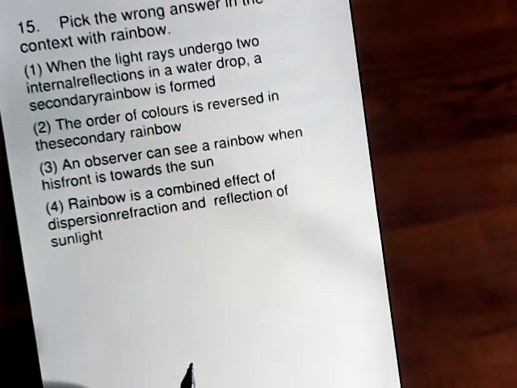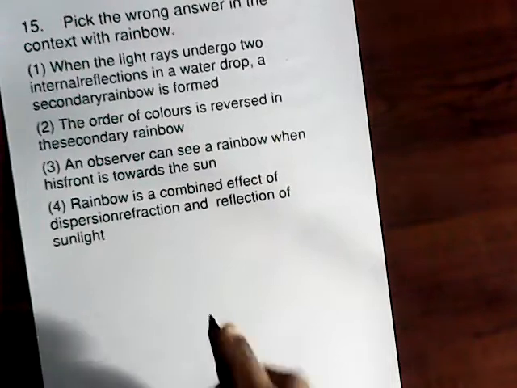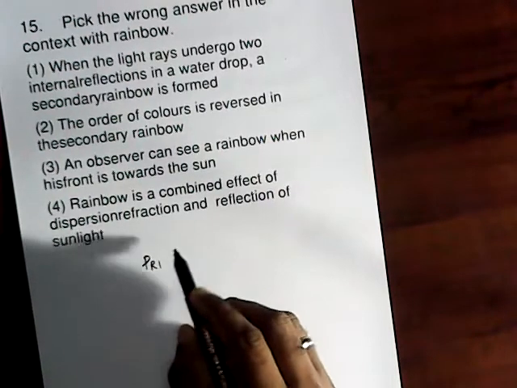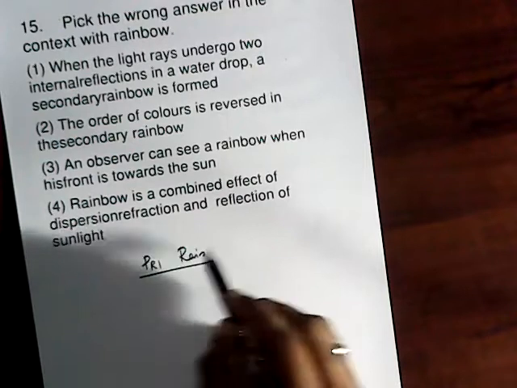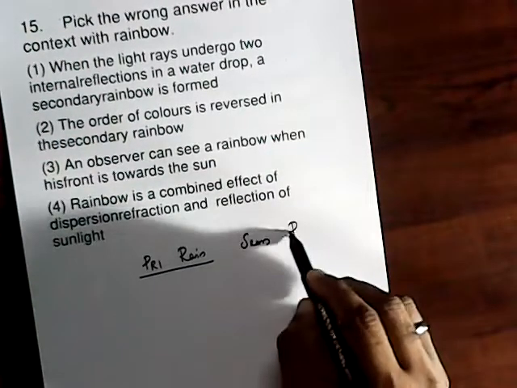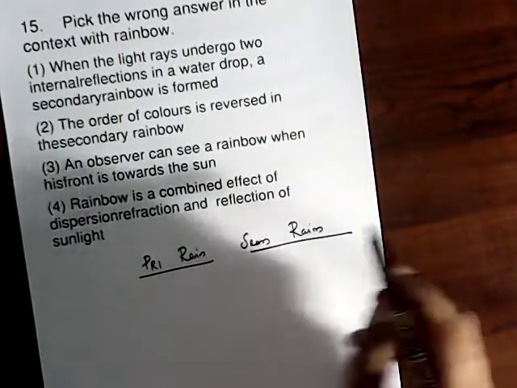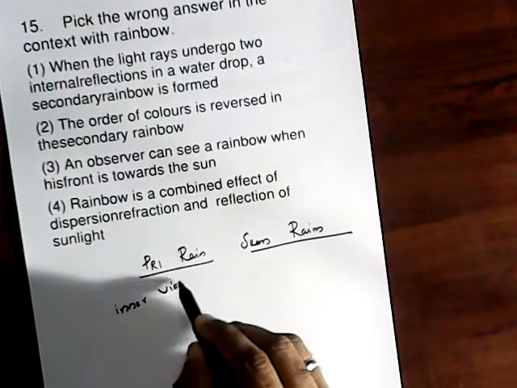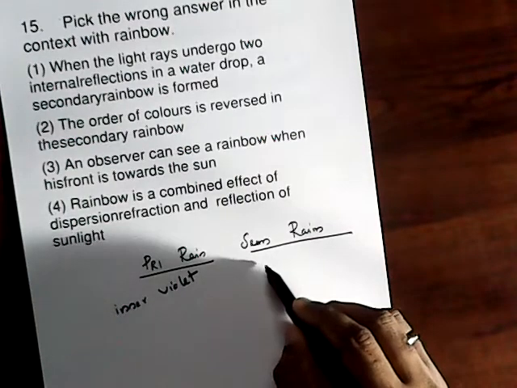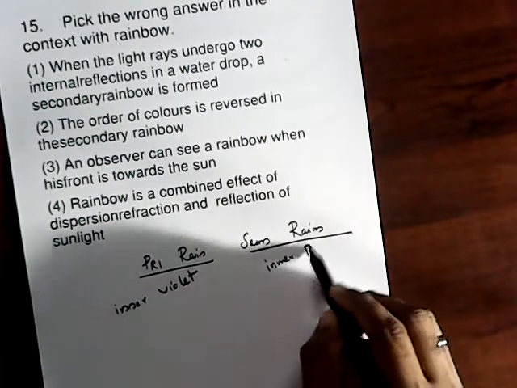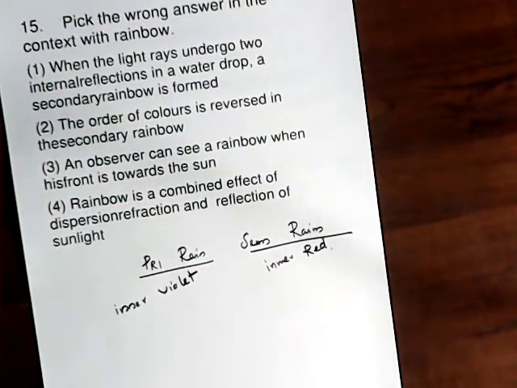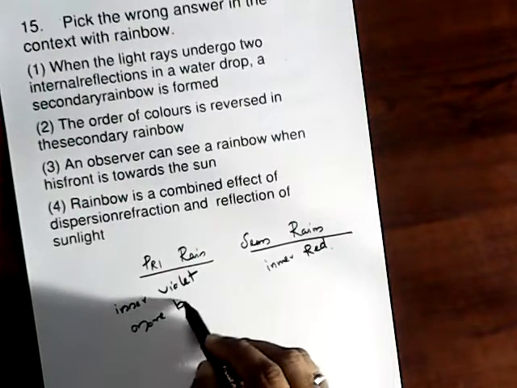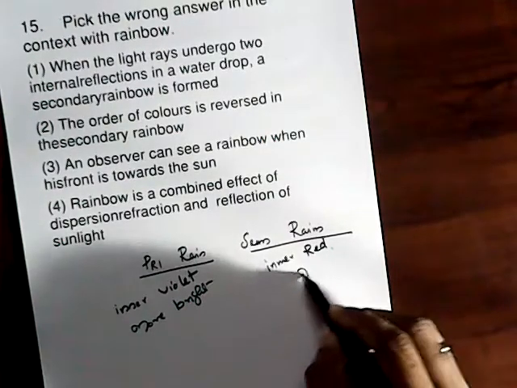The 15th question, pick out the wrong answer about the rainbow. A good simple concept. You should know the differences between the primary rainbow and the secondary rainbow. Keep in mind the innermost color is violet for primary, but for secondary the innermost one is red. The primary is brighter, but the secondary is fainter.